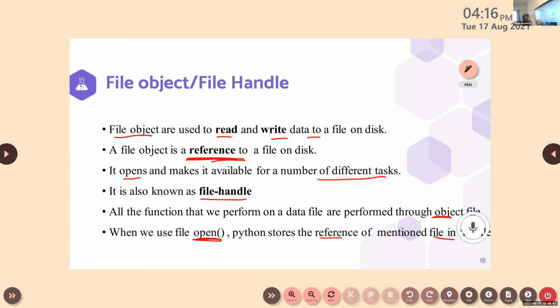When we use this open function, it will automatically store. Python will automatically store a reference for that particular file. Okay.